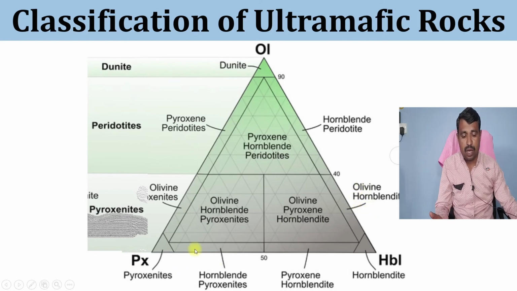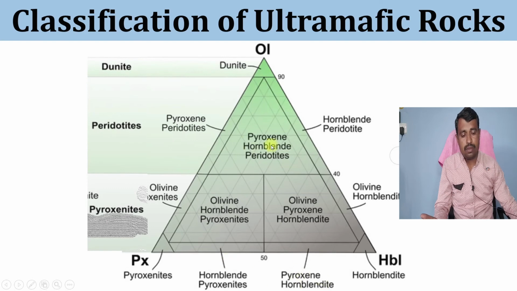As we move toward the downward direction, here again olivine is less than 10%, and the remaining two minerals, pyroxene and hornblende, are dominant. If pyroxene is higher than hornblende, it is called hornblende pyroxenite. If hornblende is greater than pyroxene, then it is called pyroxene hornblendite.